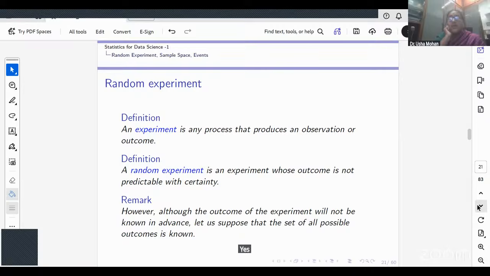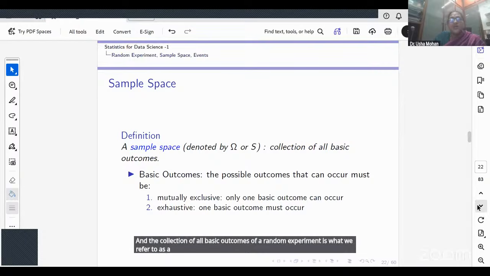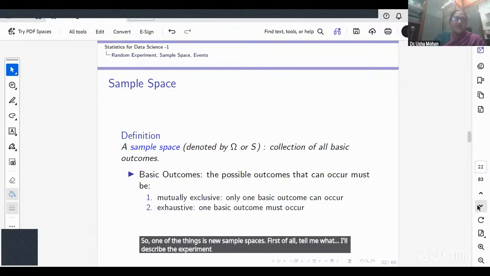So a random experiment is an experiment where the outcome cannot be predicted with certainty. This is the first building block, and the collection of all basic outcomes of a random experiment is what we refer to as a sample space. So first, I'll describe the experiment. Tell me whether it's a random experiment and tell me what the sample space is.